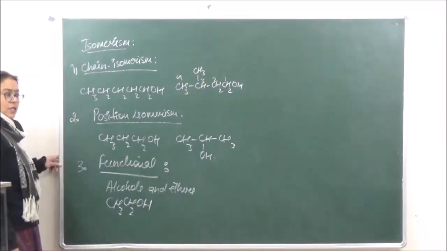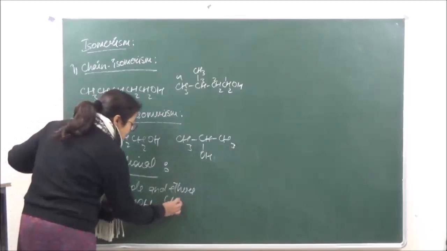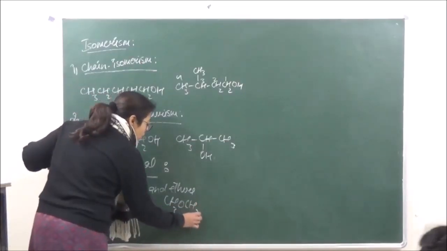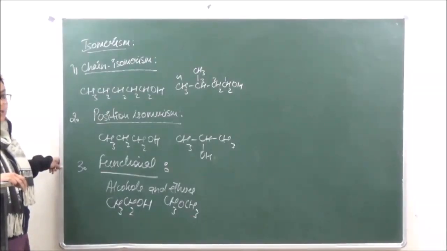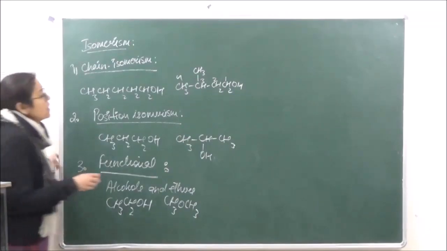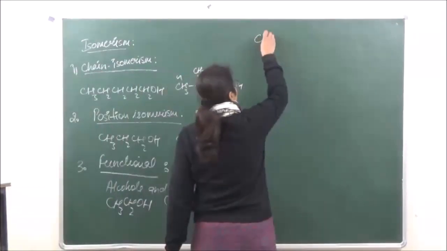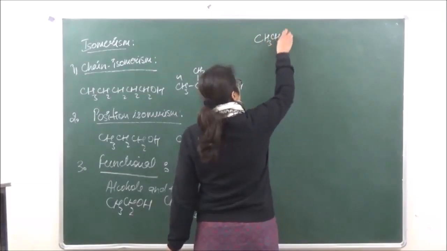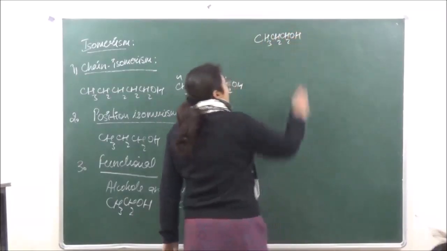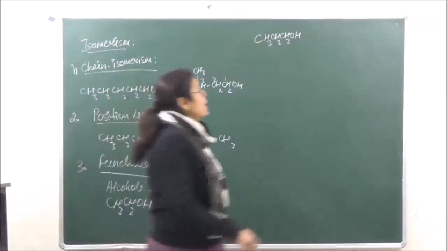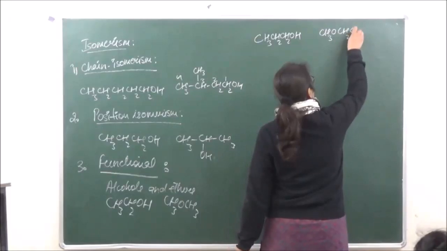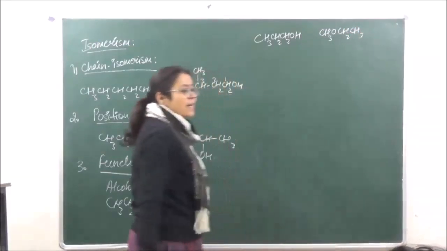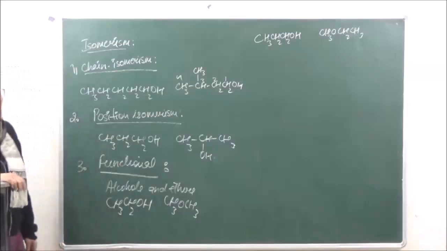An example which we can take over here is CH3CH2OH. This is ethyl alcohol, and the functional isomer of this is dimethyl ether, CH3OCH3. So both of them are functional isomers of each other. If you need to take another example, we have CH3CH2CH2OH. This is propyl alcohol or propanol, and the functional isomer of this is going to be CH3OCH2CH3, ethyl methyl ether.